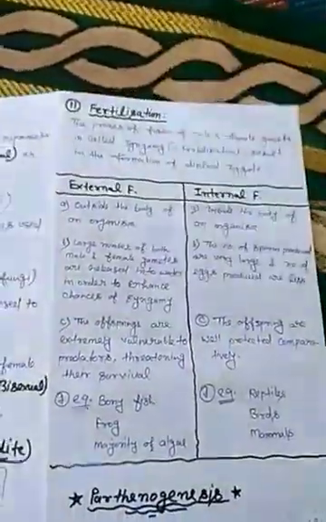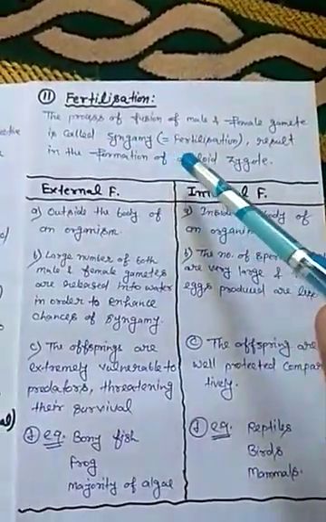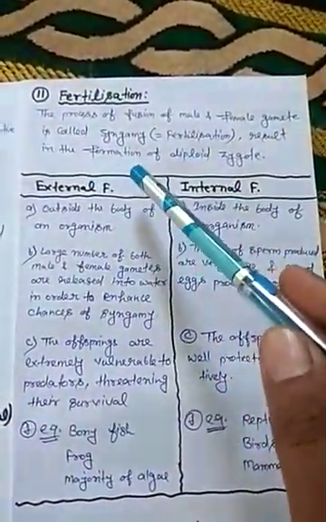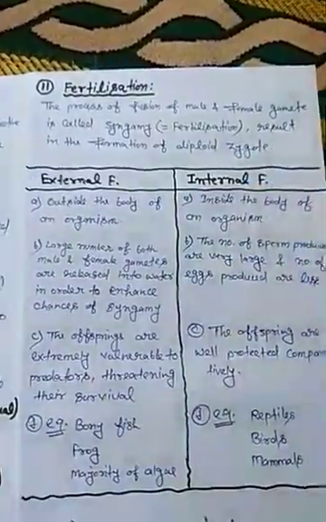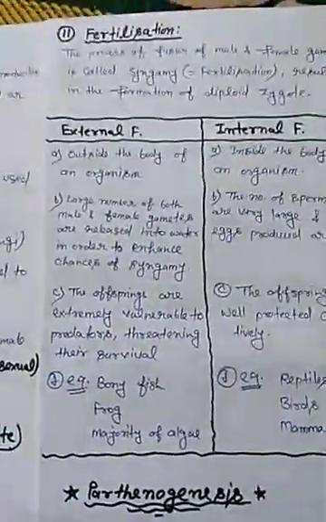Next point is the next events in sexual reproduction. The first event is the pre-fertilization event and the second event is the fertilization event. What is fertilization? We have already discussed. The process of fusion of male and female gametes is called fertilization or syngamy and results in the formation of a diploid zygote.